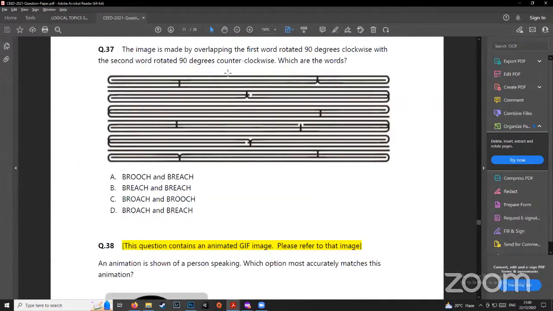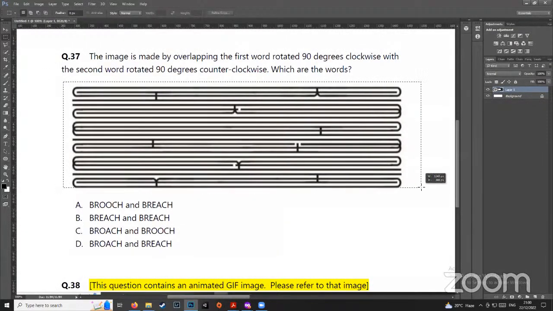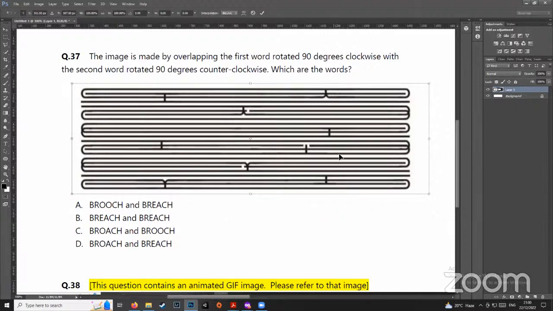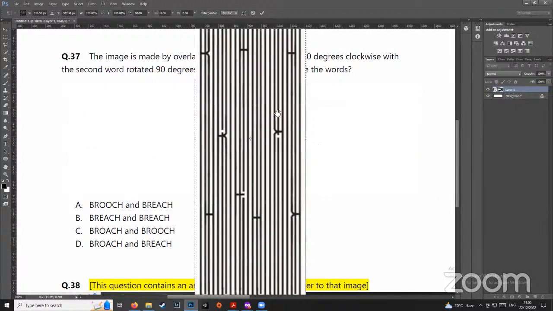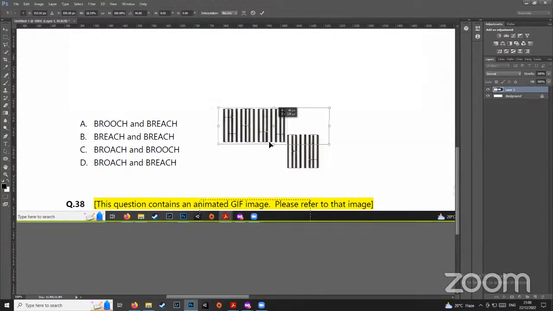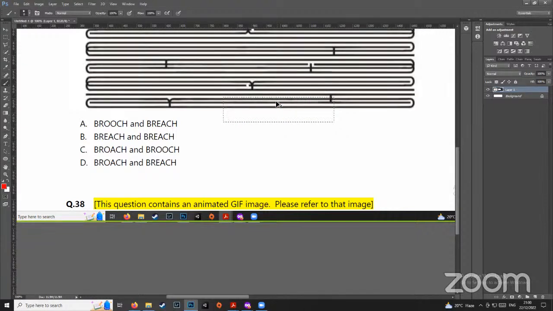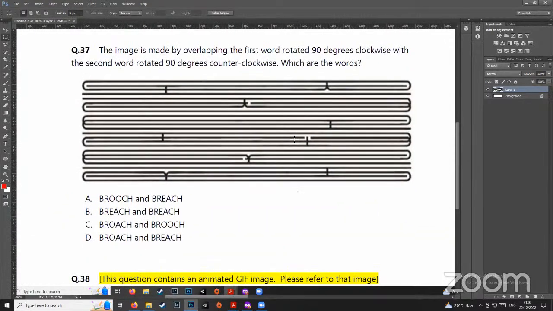So, let me just very quickly show you something very interesting. Look at this. This is actually two words which have been overlapped. Right, I'm not going to do the entire question, but I'm just showing you they have been overlapped and stretched. So if you minimize them somewhat, you will understand that there is actually, look at this, a B here, an R here, then an O here, then an O here, and like that. But you have to do that from seeing this.